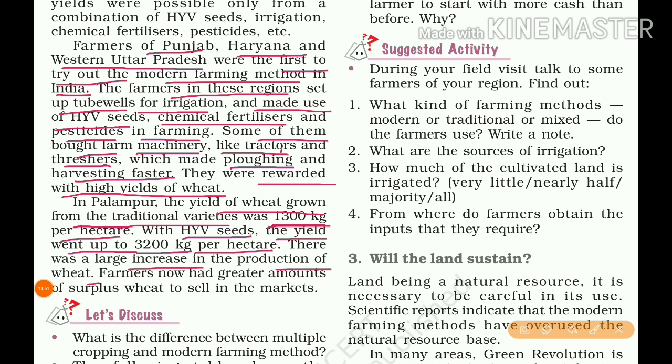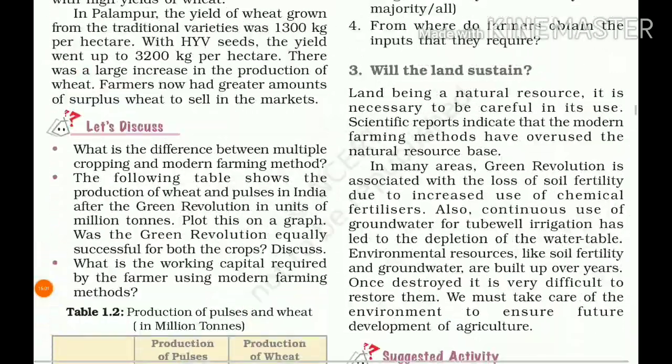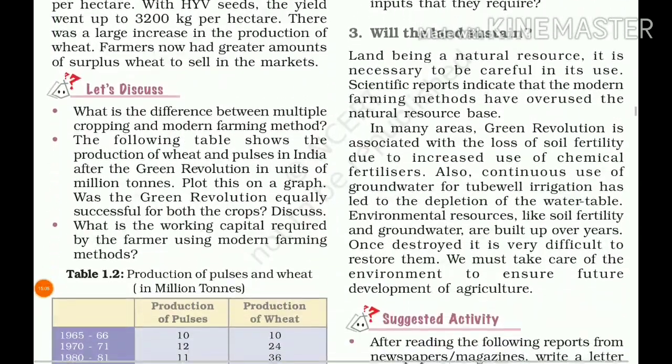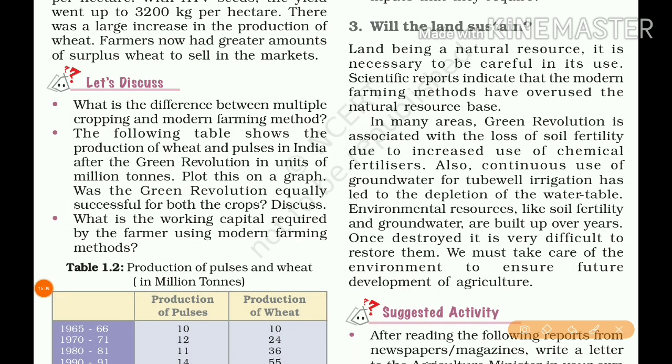Farmers now had greater amounts of surplus wheat to sell in the markets. Next one is, will the land sustain? Because we have started to follow modern farming, irrigation is also being done, and we are using chemical fertilizers, pesticides, etc. So will the land sustain?